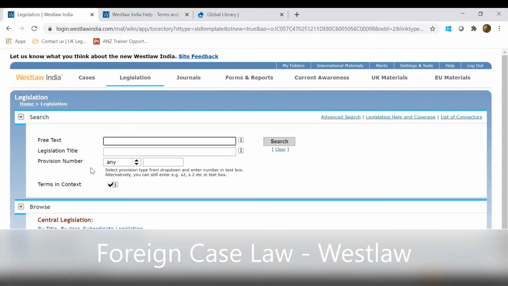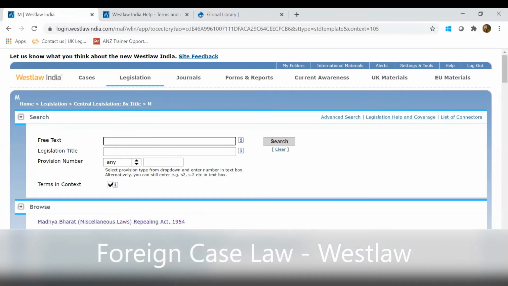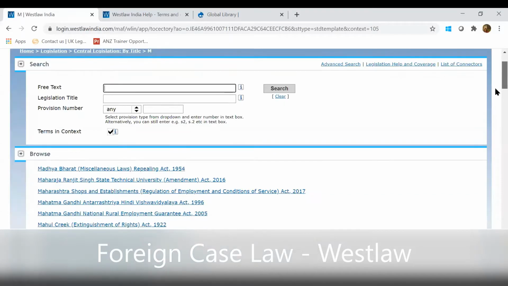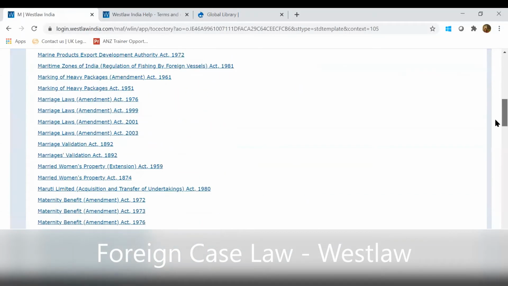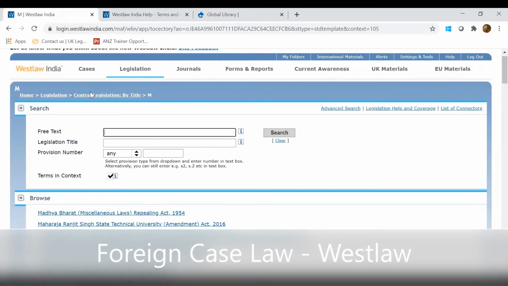So if I just scroll down, there's a browse section again in this part as well. So if you want to have a look by title, the central legislation, just simply go and click here. It is an alphabetical arrangement. You can click on any particular alphabet you want to look the acts for, and this will give you the list of acts and the amendments as well which are available. So this is how you can have a look at all the acts by title.